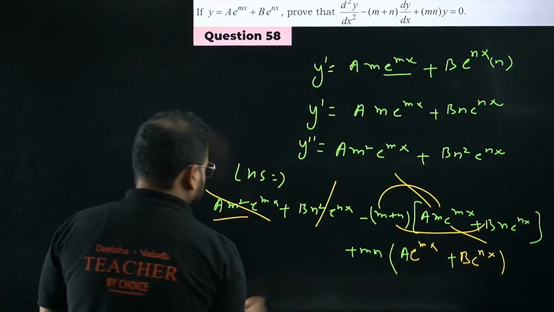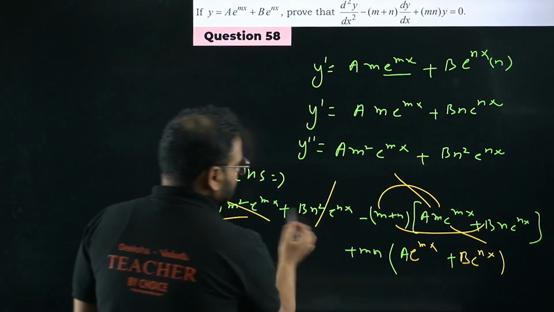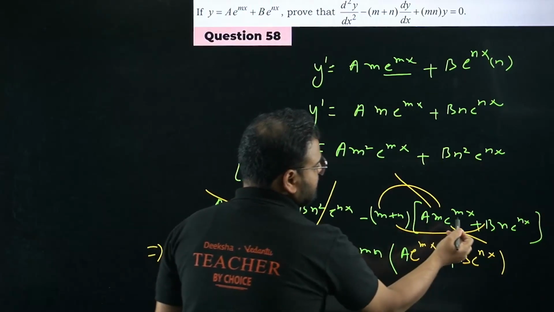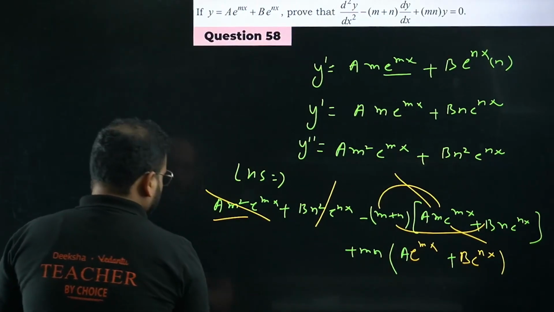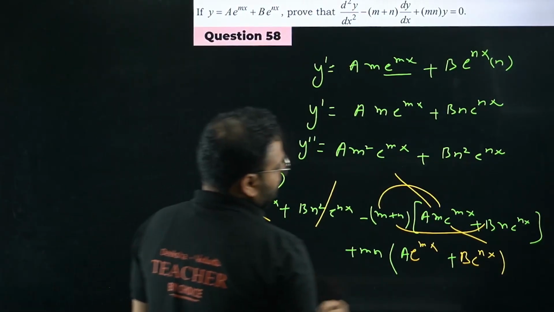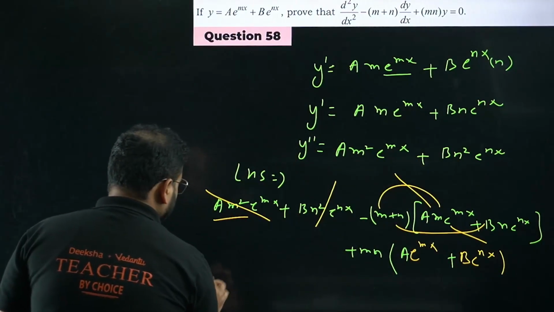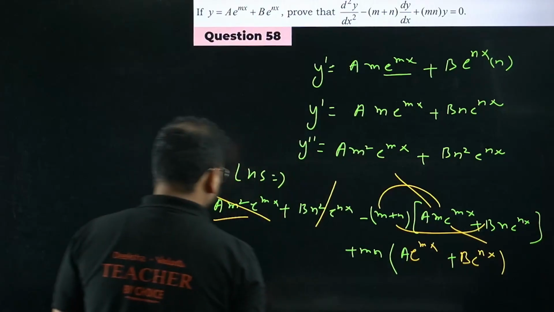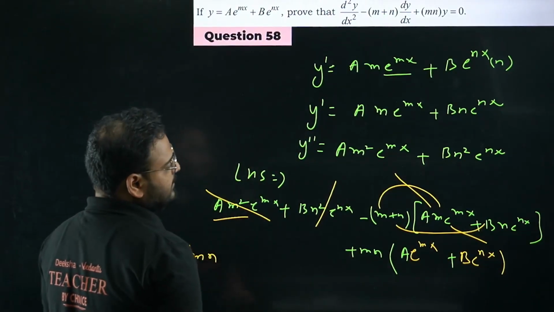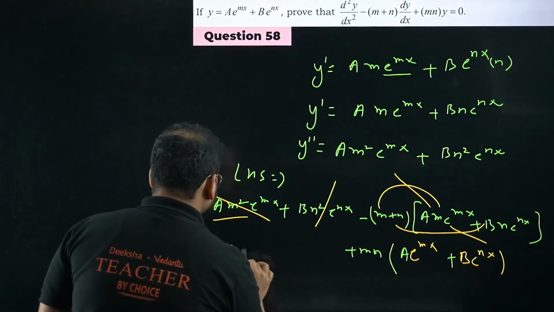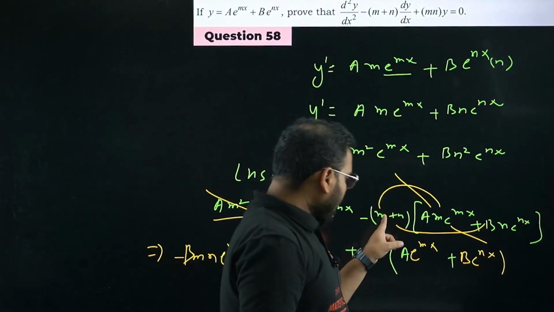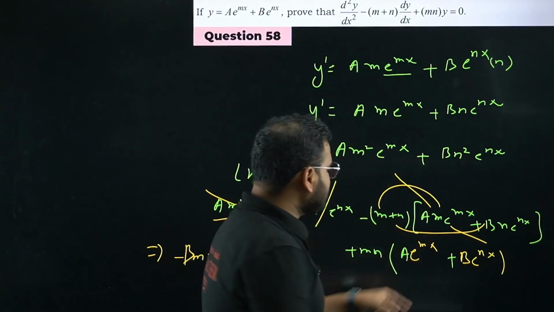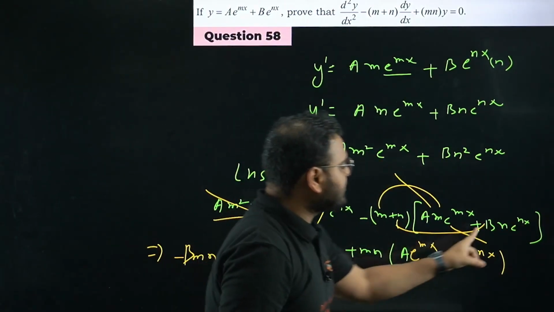But what I have left now, very very important: this is cancelled, m with this is left. So I'm getting here minus mn. I'm writing this minus m with n, minus mn, and of course b is there, minus bmn e power nx. Please check: minus sign, m with this term, m with bn is left.